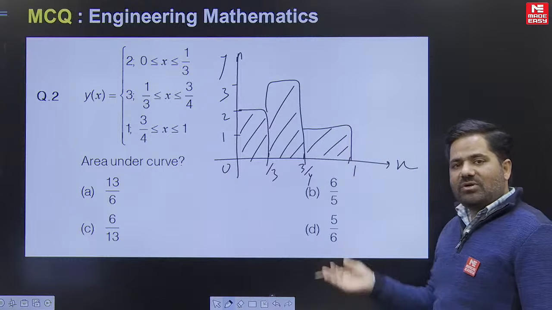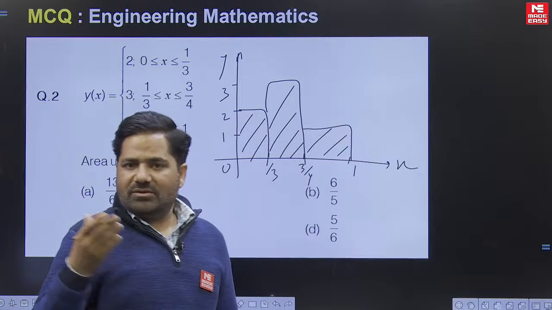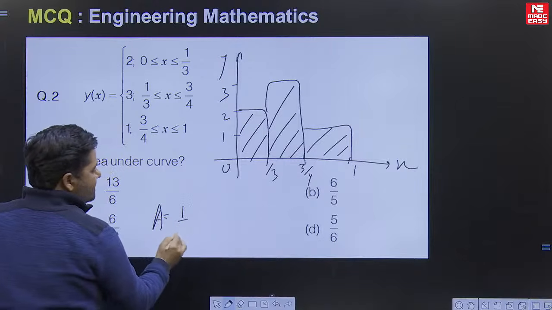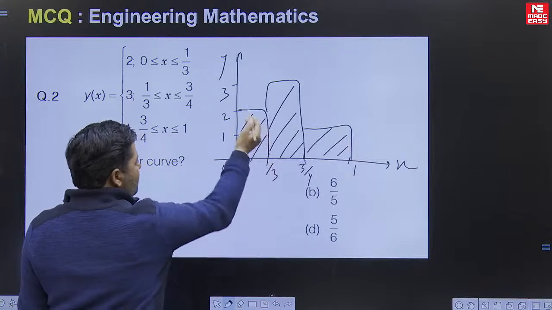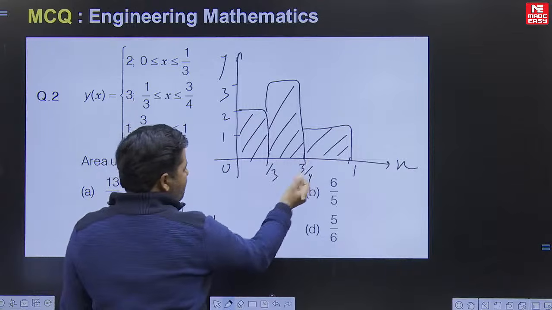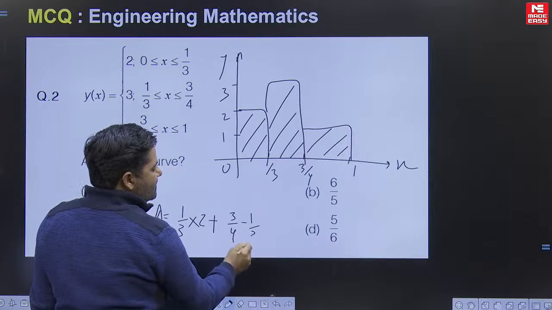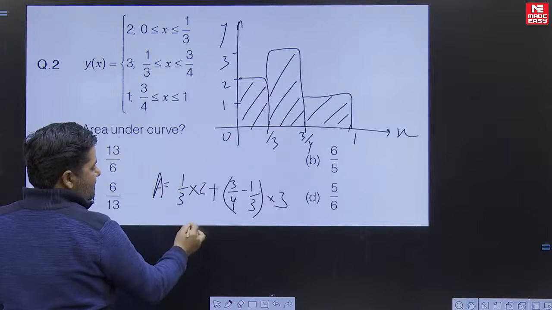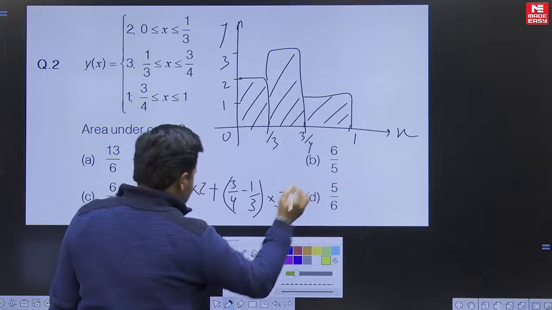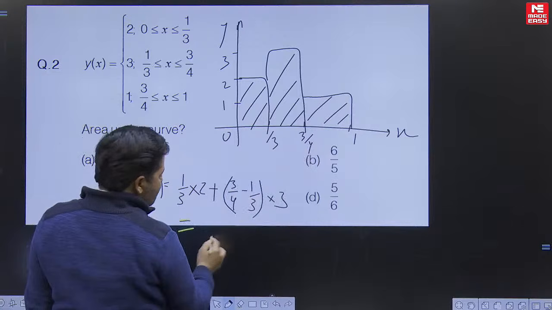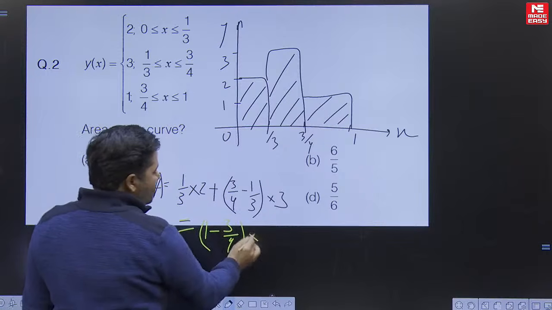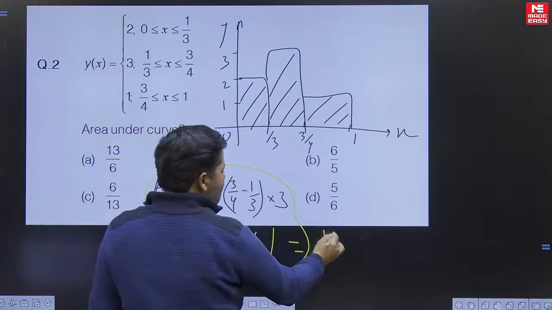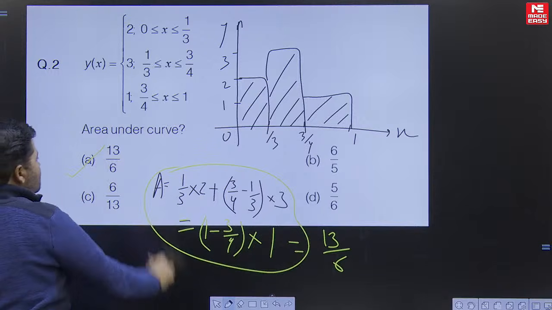These are simple rectangles. You can find the area of these rectangles by using the length into width concept. So the required area will be: width 1 by 3, and the height is 2, plus the width of this one is 3 by 4 minus 1 by 3 into height 3, and the third one, let's change the color, the width is 1 minus 3 by 4 into height 1 unit. After solving this equation you will find the area as 13 by 6. So the answer is option number A.